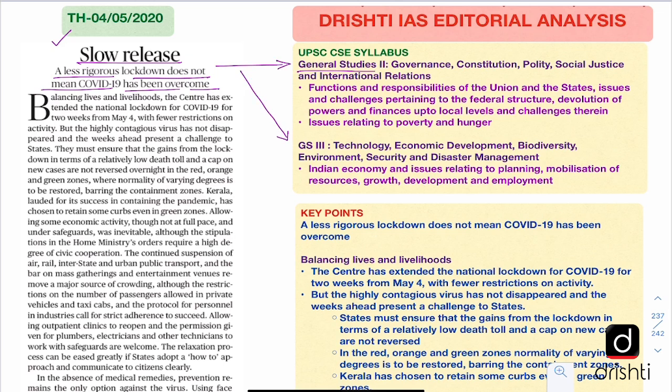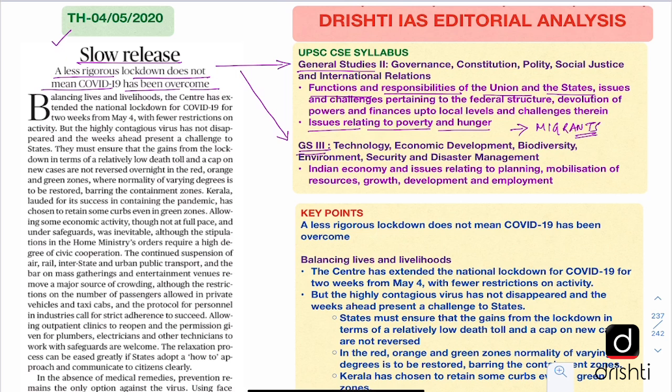In GS paper 2 we have these functions and responsibilities of the Union and the states. So the central government as well as the state government, they have this responsibility of controlling this pandemic. And also it deals with the subtopic which is issues relating to poverty and hunger, because of the disproportionate impact of the lockdown on the migrant workers.